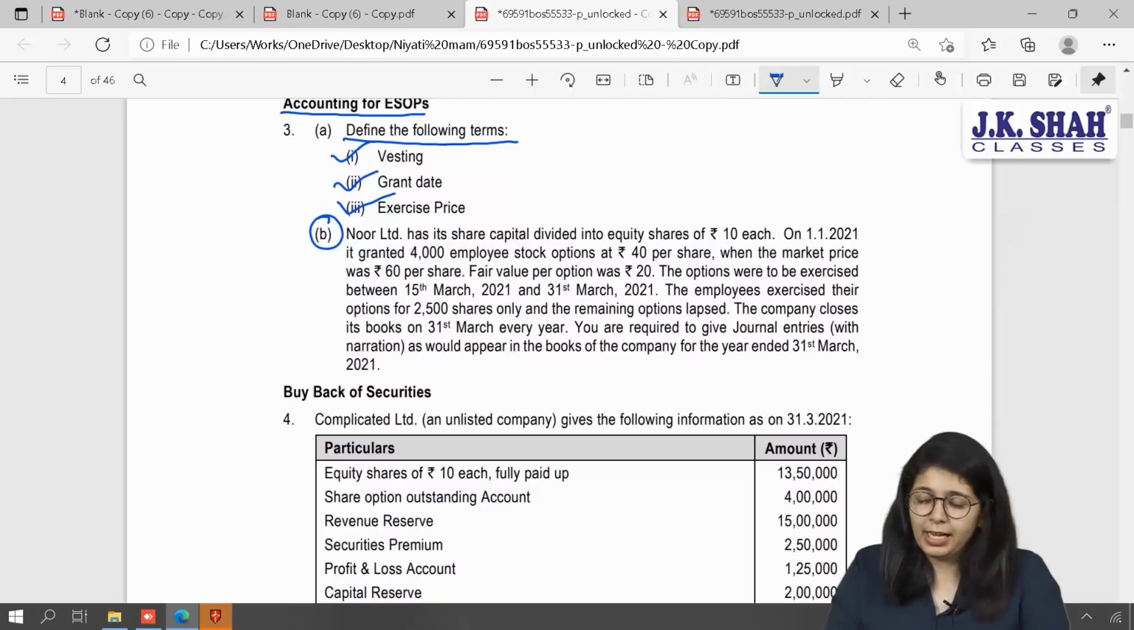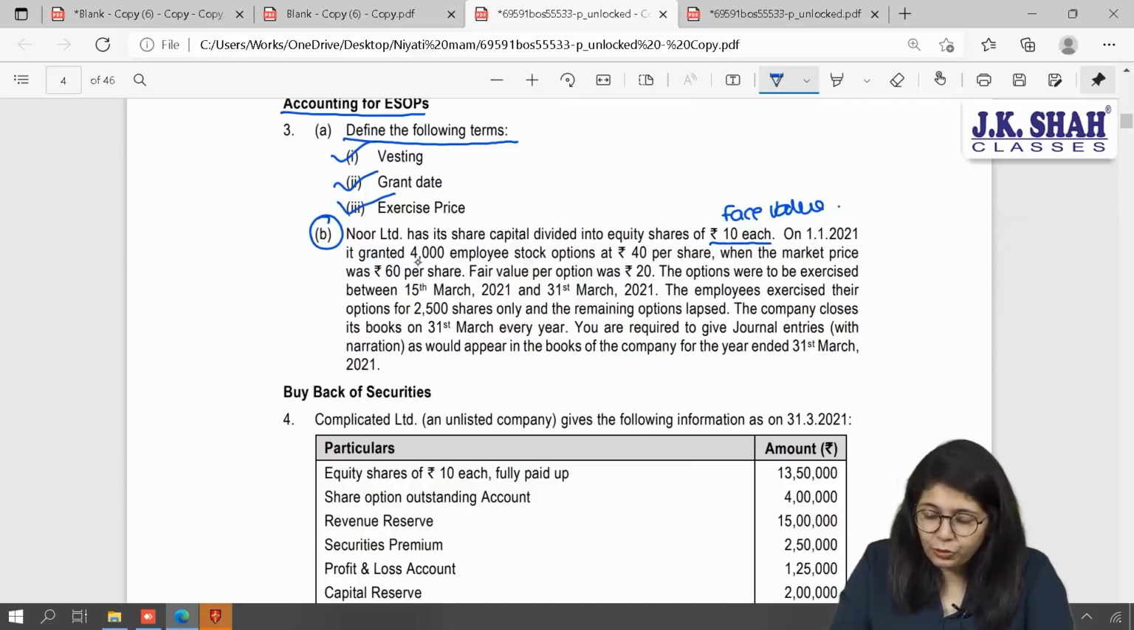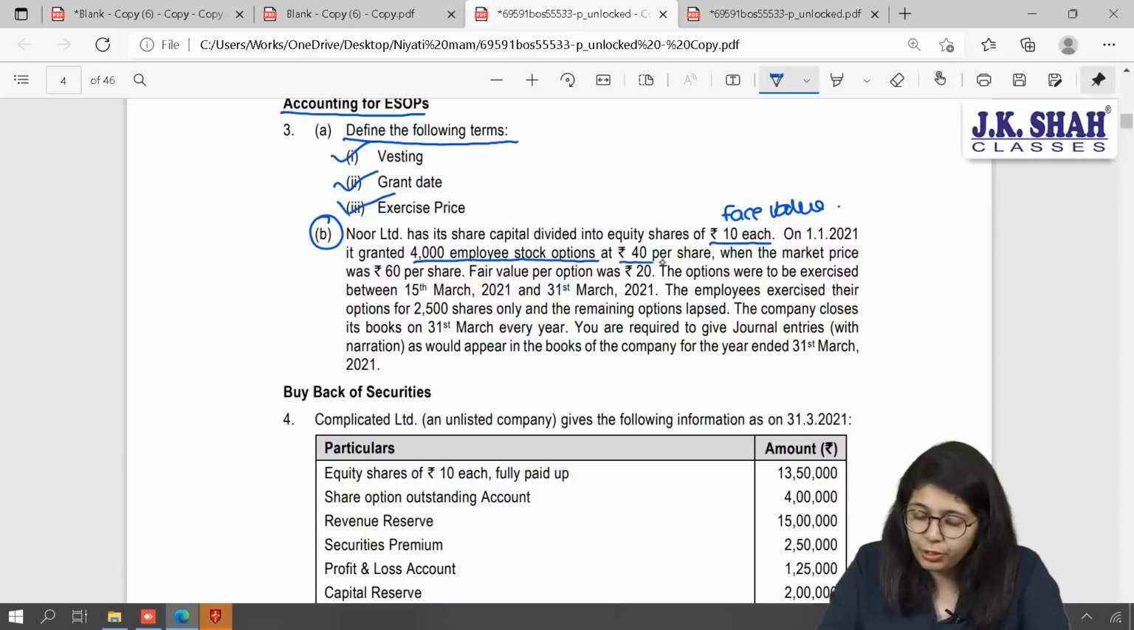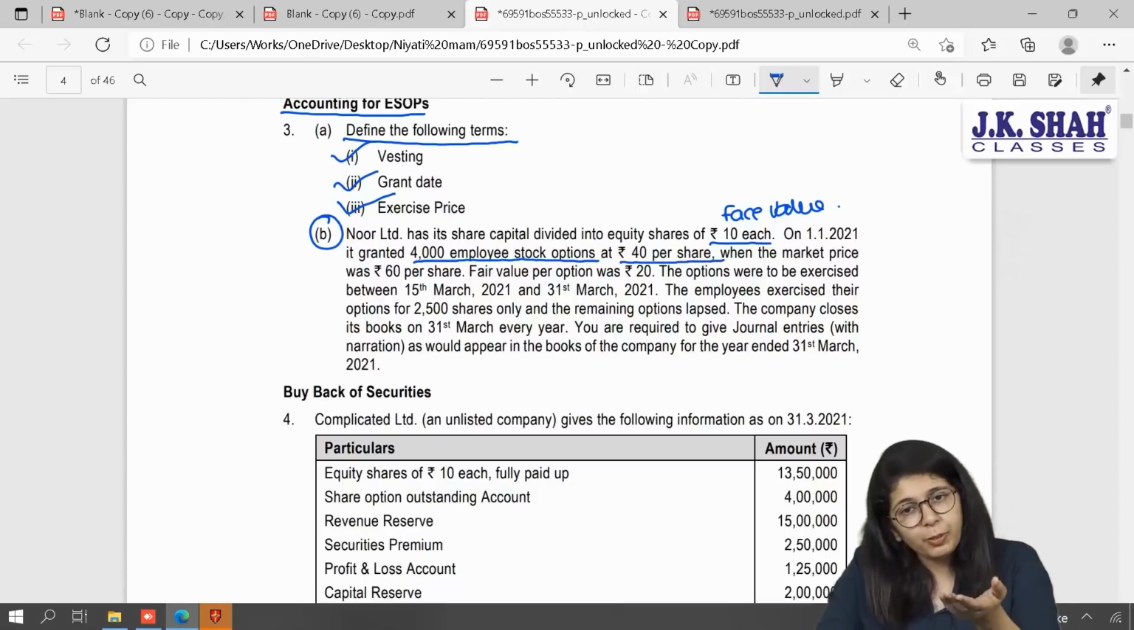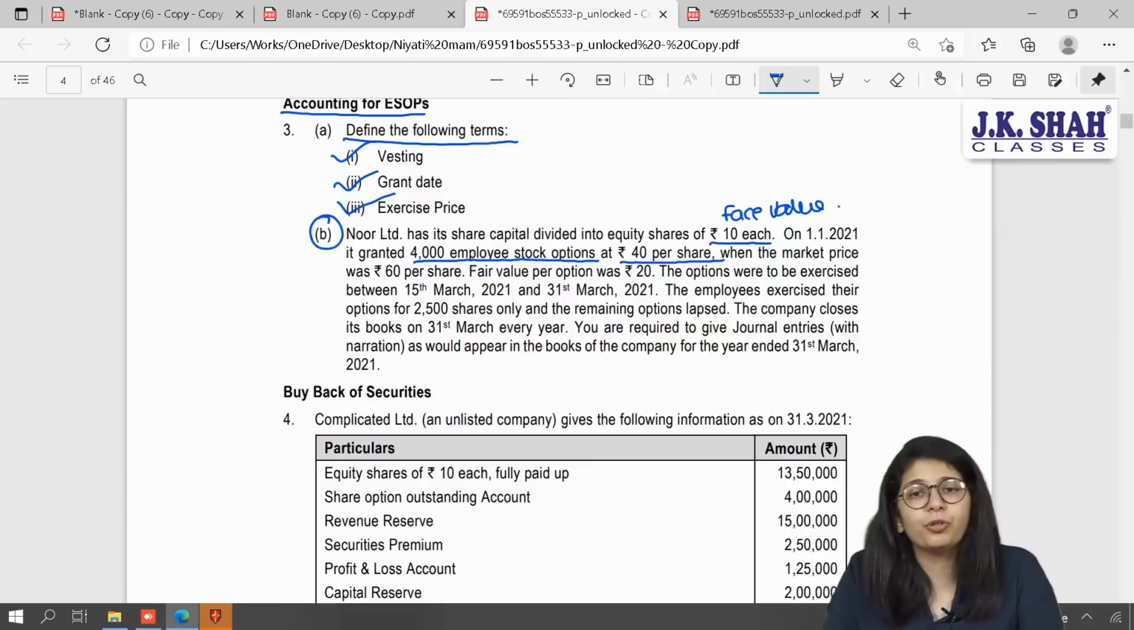Noor Limited has its share capital divided into equity shares of 10 each. This is your face value. On 1st January 2021, it granted 4,000 employee stock options. Options meaning shares. 4,000 shares were granted at rupees 40 per share. Meaning, please pay me 40 and I am ready to give you 4,000 equity shares, that is ESOP. So what is your 40 rupees? 40 rupees is your exercise price.